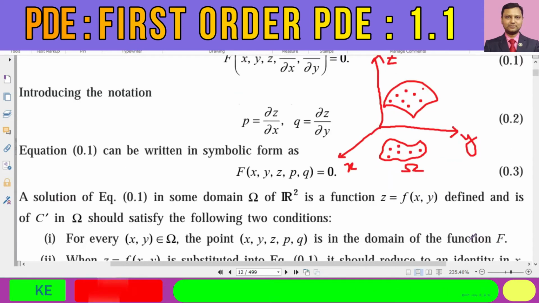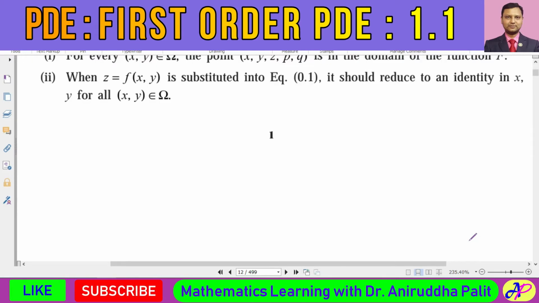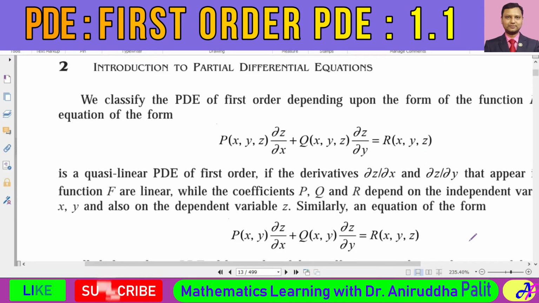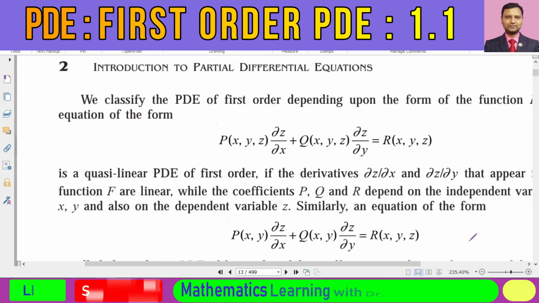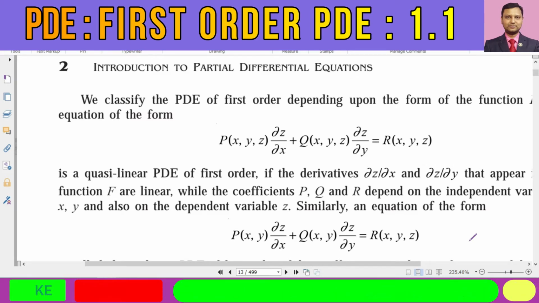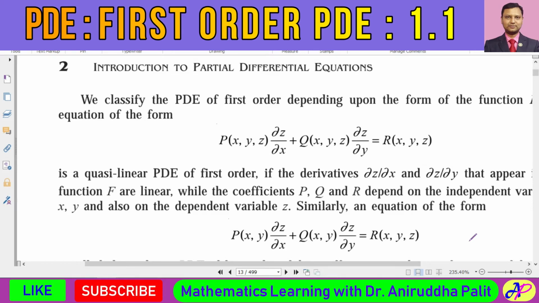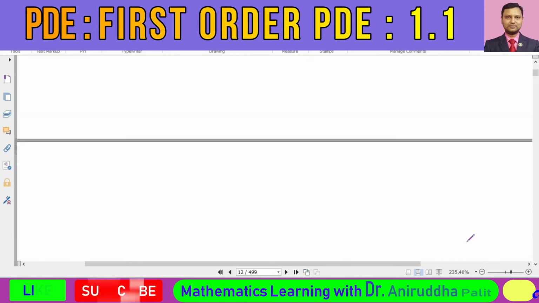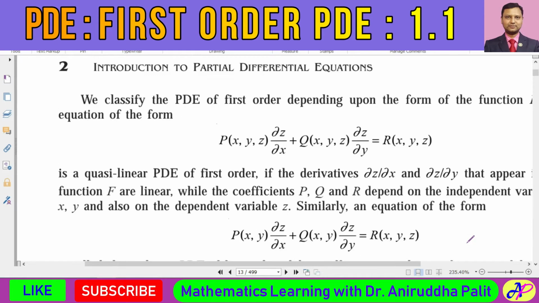And over here I am going to introduce some idea of different kinds of partial differential equations of first order. We generally classify them in different ways. What is this over here?